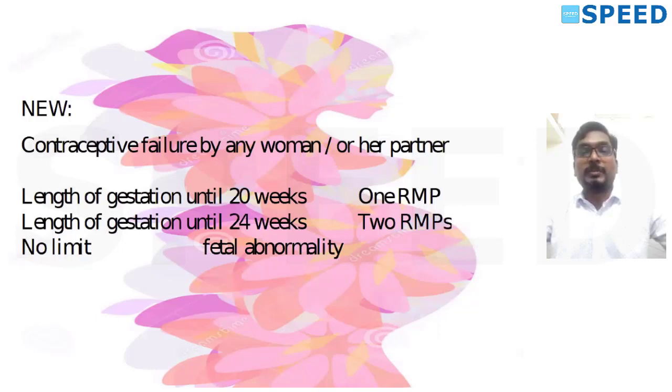An MCQ can be asked in this way. MTP can be done for contraceptive failure in the case of a married woman, right option. Unmarried woman, right option. Or contraceptive failure on the side of the partner or the husband, that option is also correct. So contraceptive failure by a married woman, an unmarried woman, or on the side of the partner, all are correct.